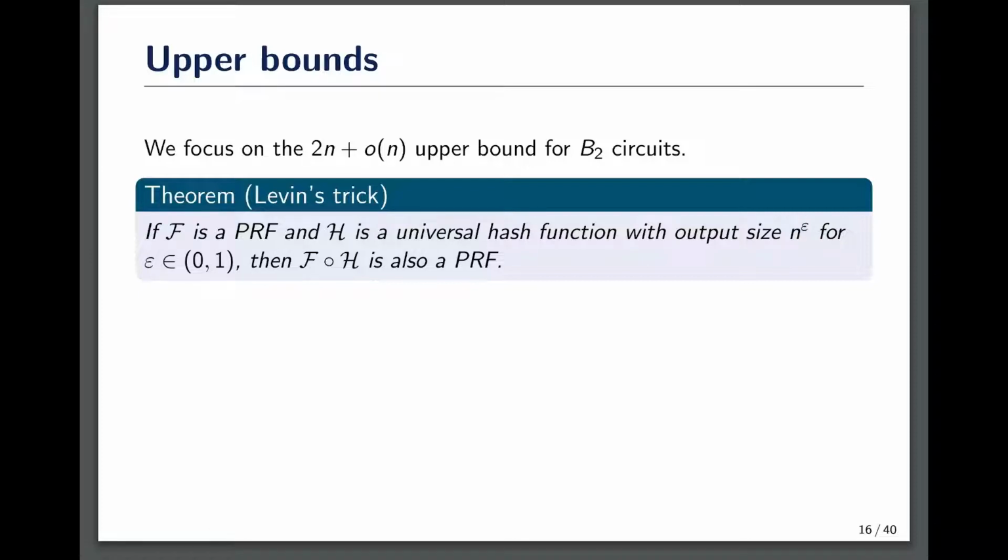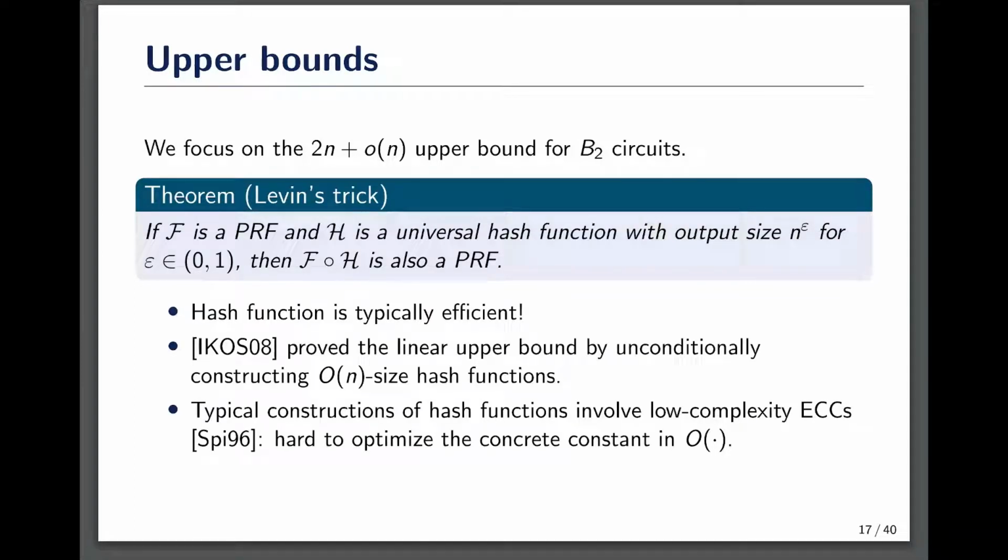Since we can hide it behind a universal hash function, as long as we choose the output length of the hash function to be smaller than n to the 0.1, the complexity of the original pseudorandom function will be at most little o(n), which means that the complexity of the new pseudorandom function mainly depends on the complexity of the hash function. Therefore, the problem of constructing efficient PRFs reduces to the problem of constructing efficient hash functions, and actually IKOS proved the linear upper bound by unconditionally constructing linear-sized computable hash functions.